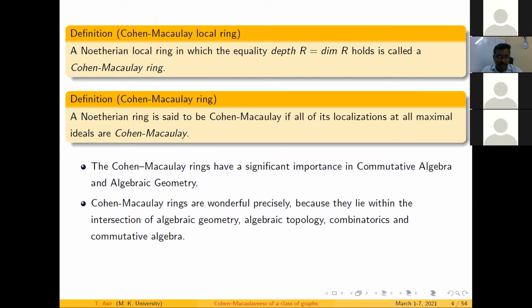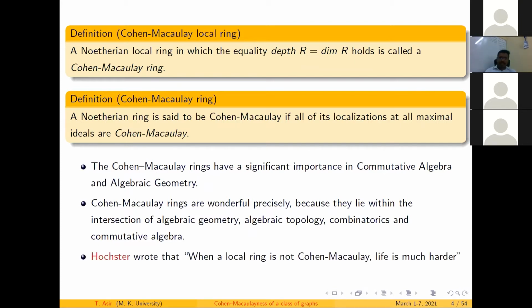Since this is one of the active research areas, Cohen-Macaulay has interacted with many researchers. I would like to quote Kocher, who wrote: when a local ring is not Cohen-Macaulay, life is much harder. Therefore, we always want the local ring to be Cohen-Macaulay.